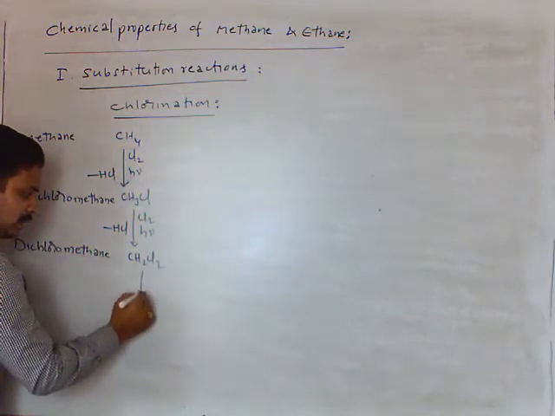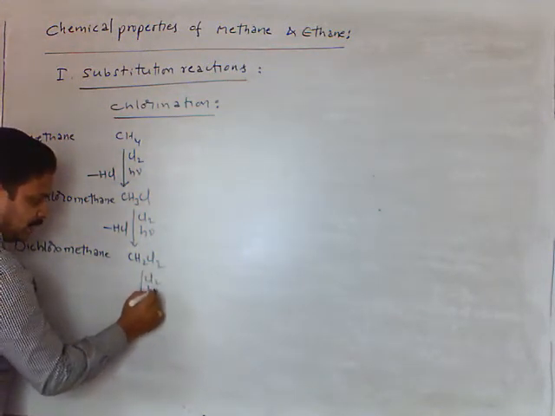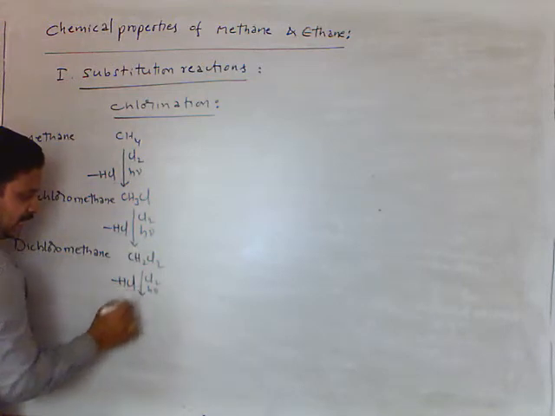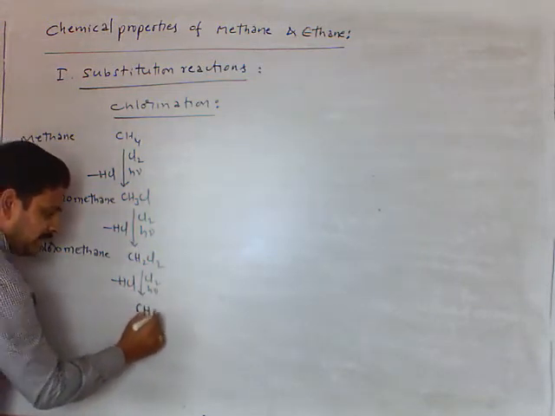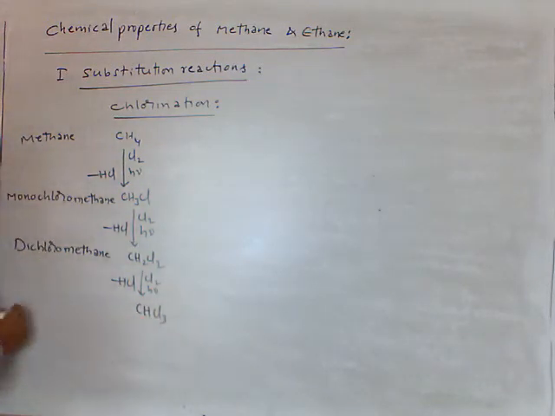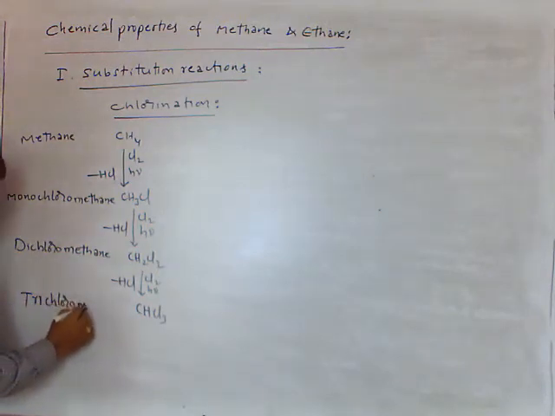And further chlorination, in presence of sunlight, HCl comes out, we get CHCl3. This we call as trichloromethane.